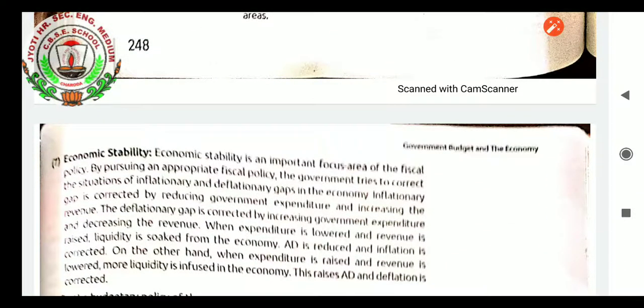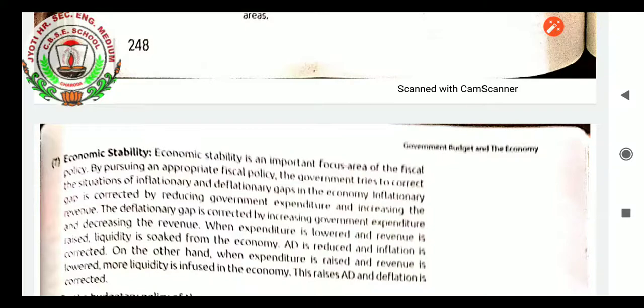Next is economic stability. Stability of income can be possible when the budget is properly set. Economic stability is an important focus area of the fiscal policy. By pursuing an appropriate fiscal policy, the government tries to correct the situation of inflationary and deflationary gap in the economy. Inflationary gap is corrected by reducing government expenditure and increasing the revenue.